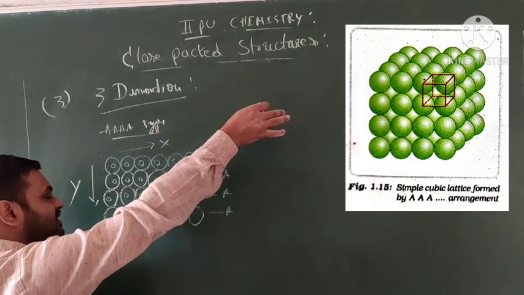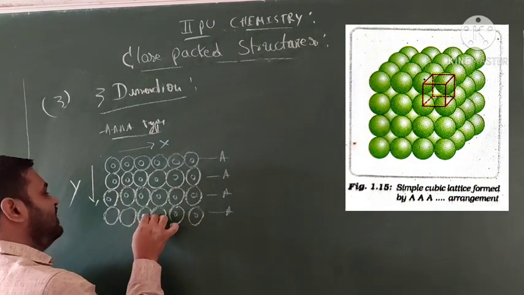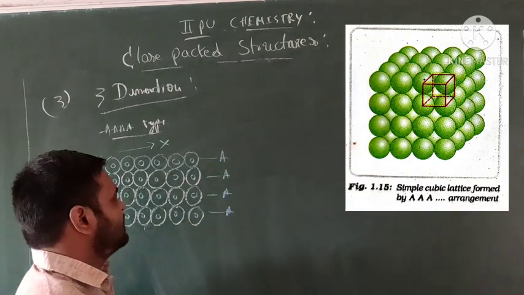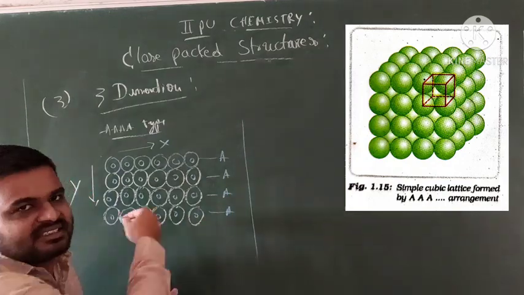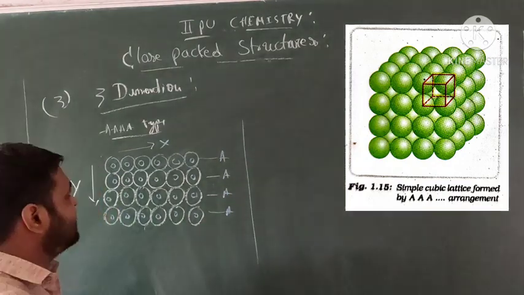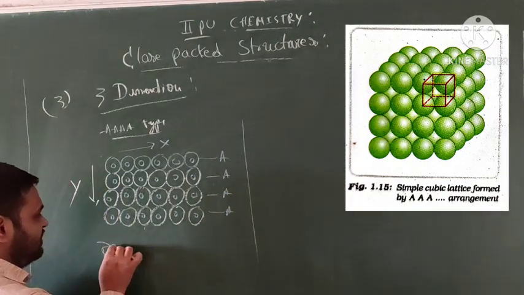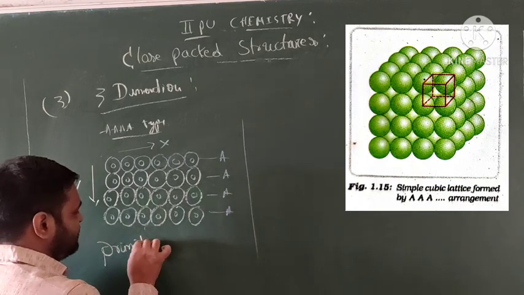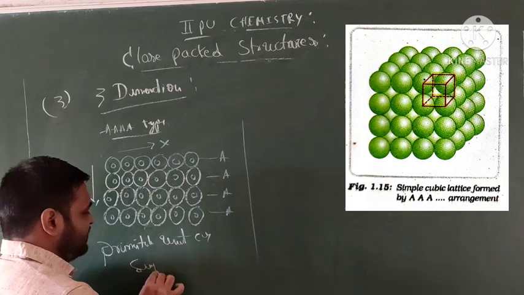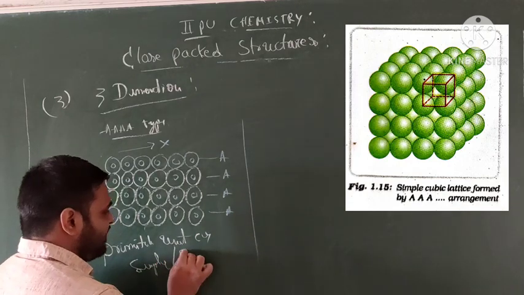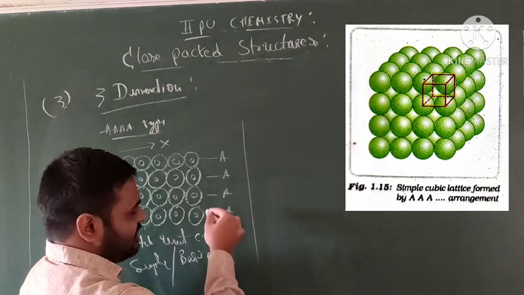This is the structure in your textbook. We mentioned the structures. See the structures. This is a 3D dimensional structure. I will be representing a box like this. So this is called what? Primitive unit cell or simple unit cell, either called basic unit cell. This is a 3D dimensional.